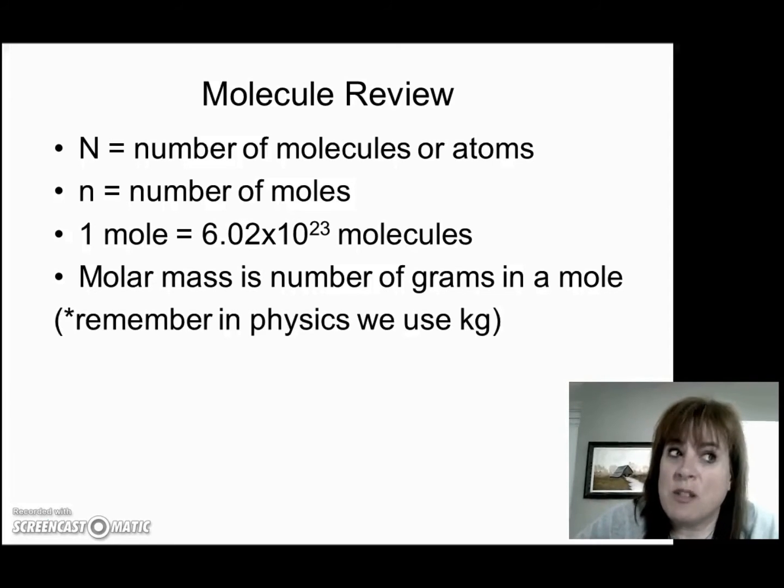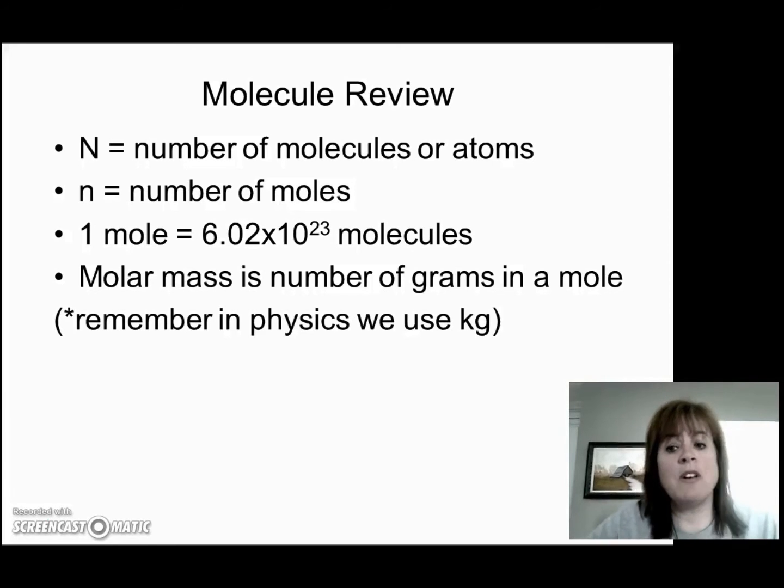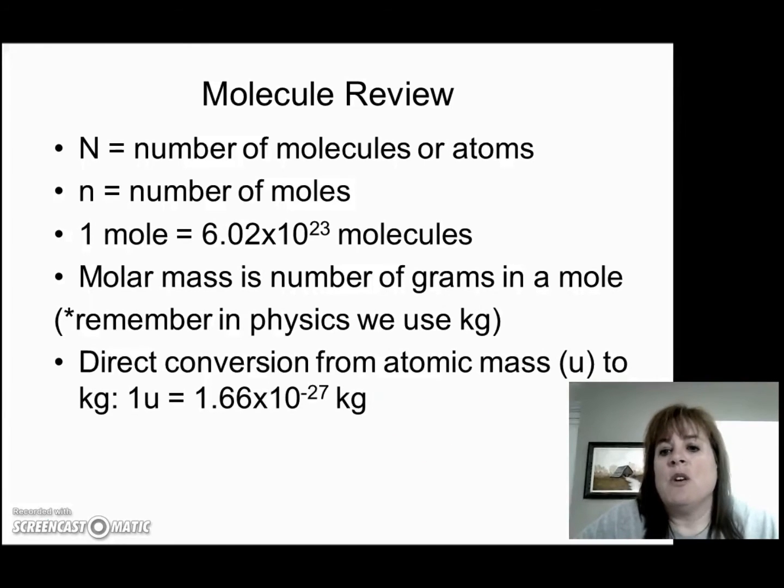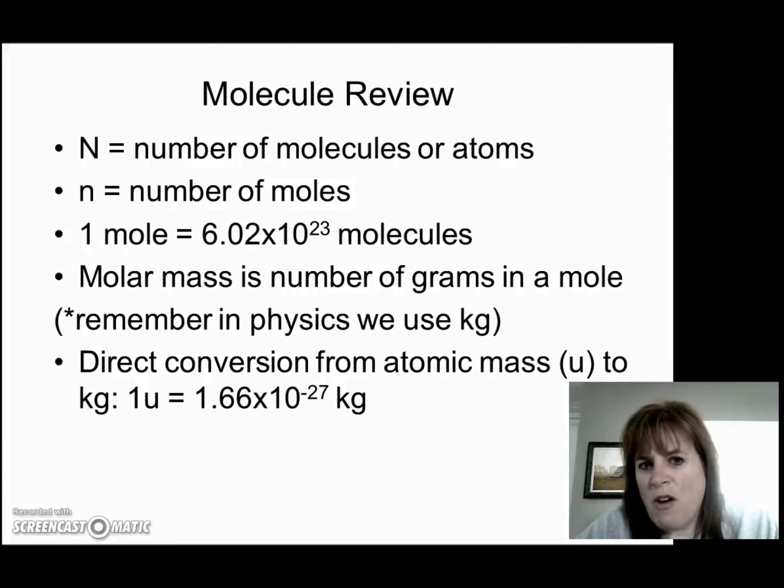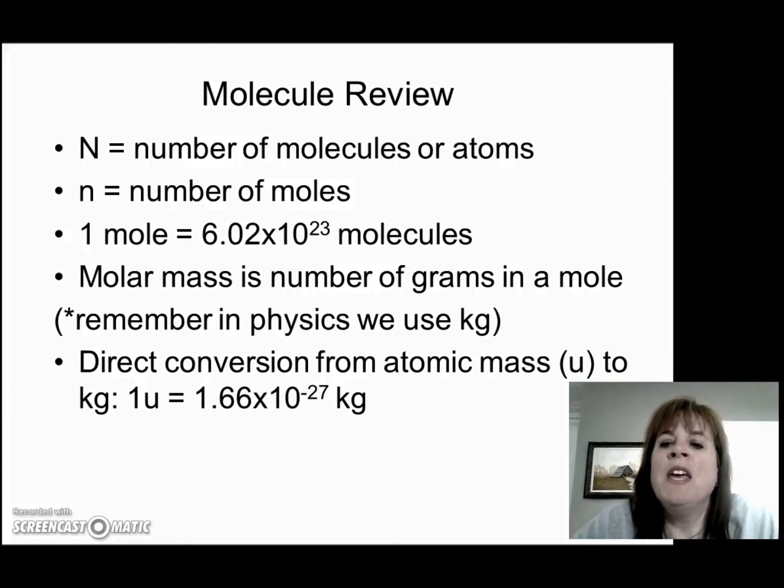Now remember, in physics we use kilograms, so that's important if you're working with molar mass. But we also have a direct conversion that goes from the atomic mass into kilograms. So atomic mass, which we symbolize by a u, which we call molar mass when we're talking about grams per mole, we can directly convert that into kilograms by just multiplying by 1.6 times 10 to the negative 27 kilograms. And it's on your pink sheet.